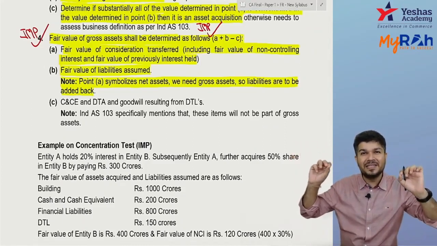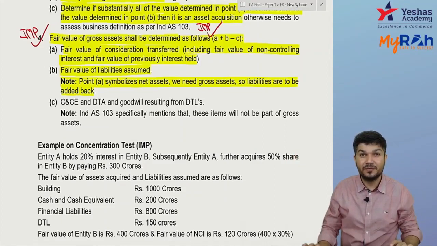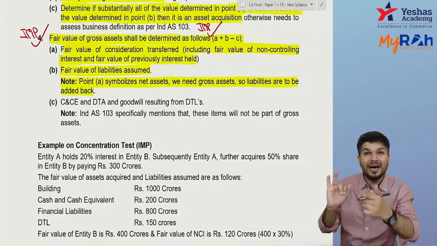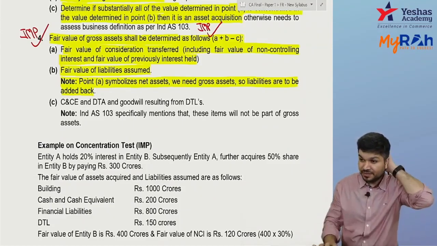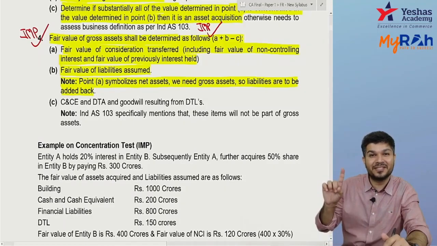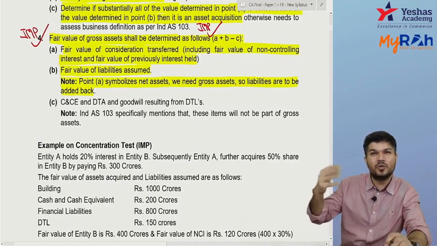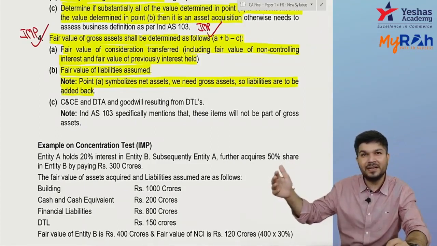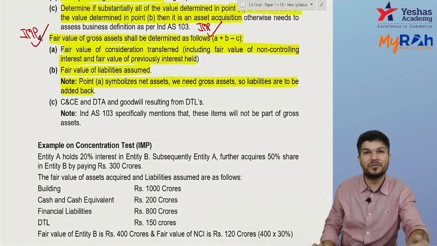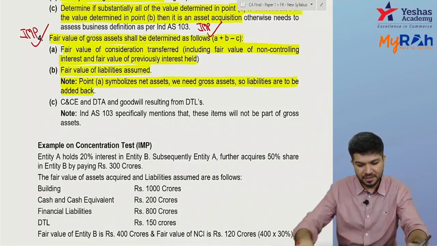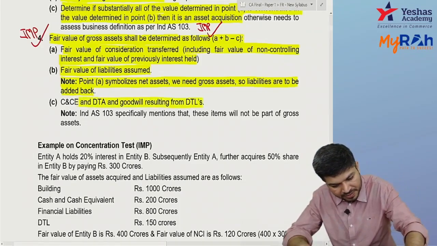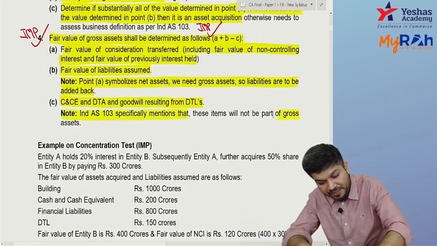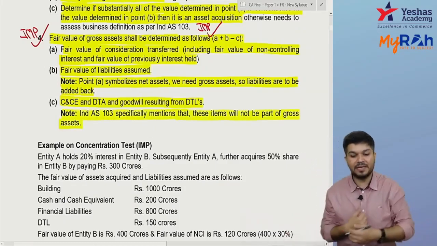Now, a few assets they don't want you to include: cash and cash equivalent, DTA (deferred tax asset), and any goodwill arising due to DTL. The opposite you recorded a DTL, that's why goodwill came up. So these three things are to be deducted. Ind AS 103 specifically mentions that these items will not form part of gross asset. That's why they are deducted.